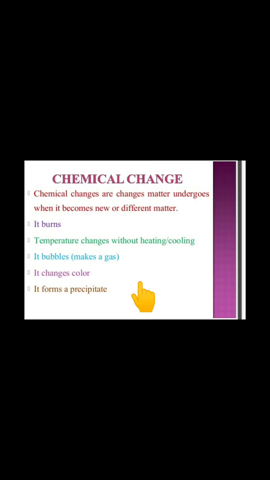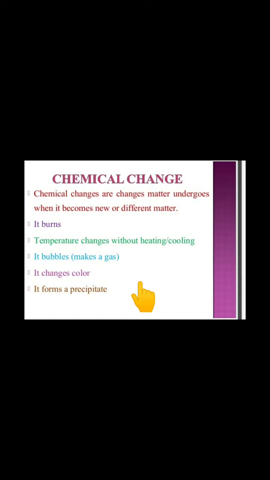Today we are going to start the next topic of chapter number 6, Physical and Chemical Changes. Our topic name is Chemical Change. We have earlier done the physical changes, the changes in which only physical properties are changed. But in chemical changes, the matter will undergo various changes inside the chemicals and the composition will change, and there will be the formation of a new substance.